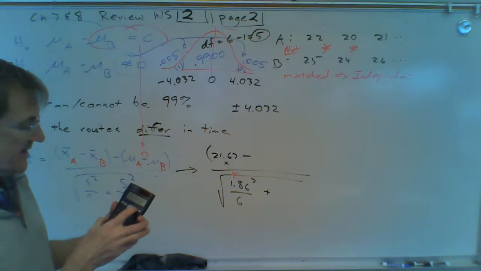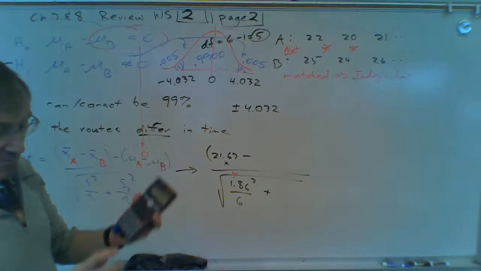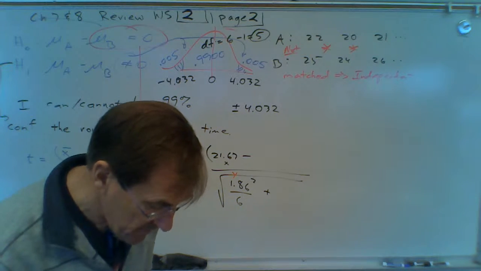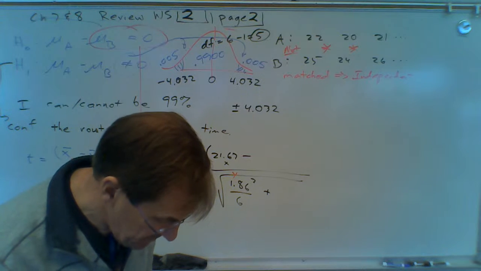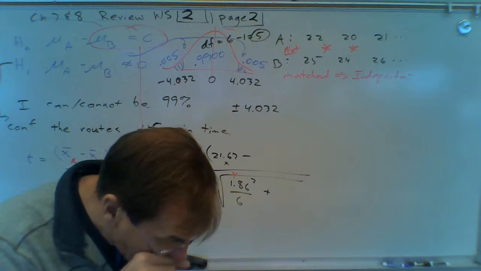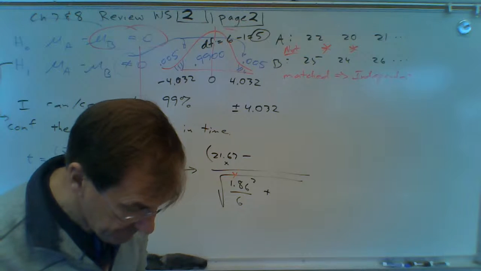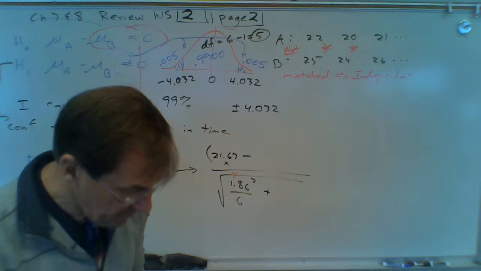Now I'm going to clear out that data, and then put the other numbers in, the other row. So 25, 24, 26, 22, 20, 28, and 27.